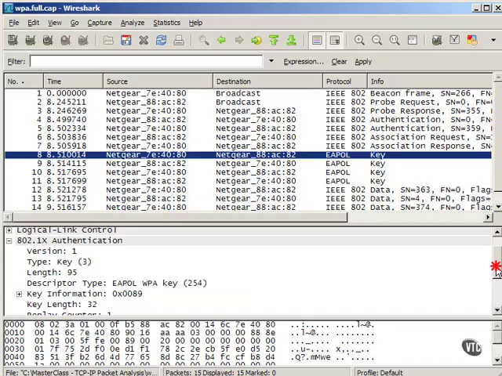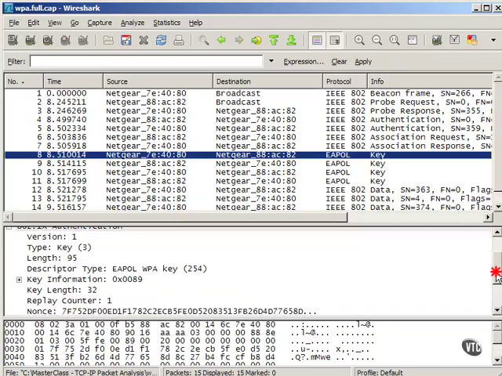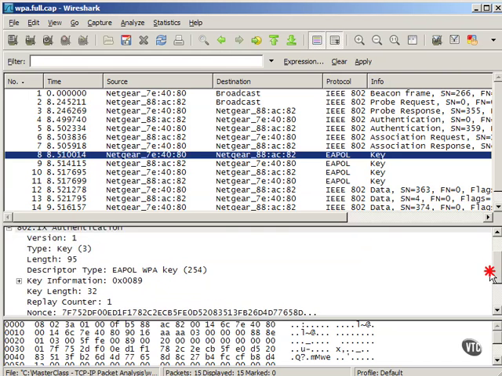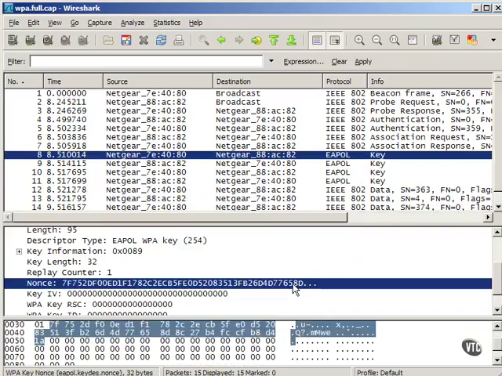You might find it in a business network, so that you can authenticate not only the client to the wireless access point, but you can also authenticate the person on the client itself, the actual user, and maybe you're authenticating them later on to a Windows domain or something, but 802.1x authentication makes that possible. So we've got different parameters down here for the 802.1x authentication. We've got the key, the nonce, and the nonce is basically a salt. If you're familiar with the Unix salts, a nonce is pretty much the same thing. A salt basically is a starting bit or a randomization piece of information to help randomize your keys.